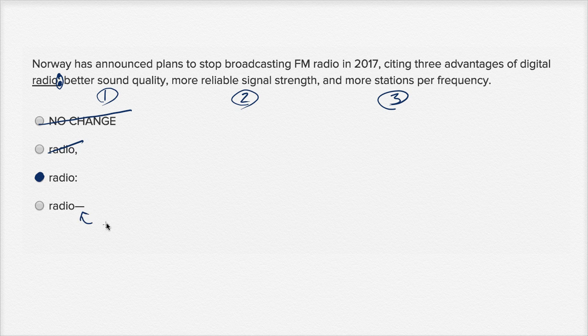And then a dash, which I always imagine is kind of a long hyphen. A dash right over here, you would use it to separate a parenthetical. So a parenthetical is like something that you would kind of turn to the side and tell someone a little extra information that's not necessarily necessary for the sentence. So a parenthetical might be like, Norway has announced plans to stop broadcasting FM radio in 2017, citing three advantages of digital radio. Now, if you did a dash there, you could put a parenthetical like, I wonder what those three are, or I could think of 5 reasons, whatever it might be. Something that's not necessary, but something you might turn to the side to someone and give them as an aside. So I would rule that one out as well.